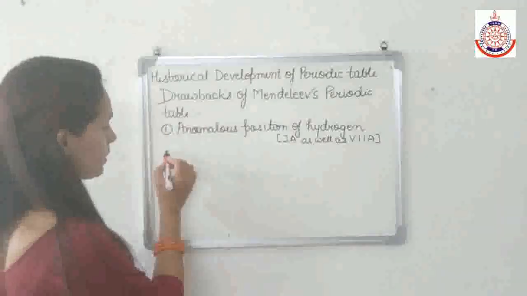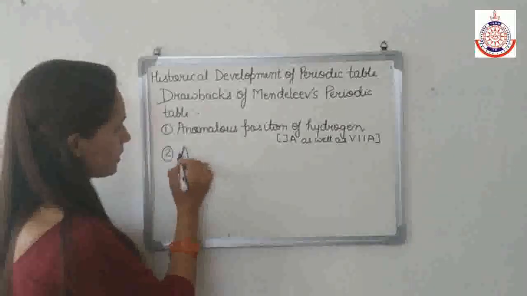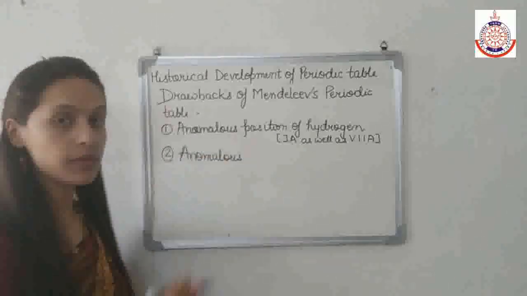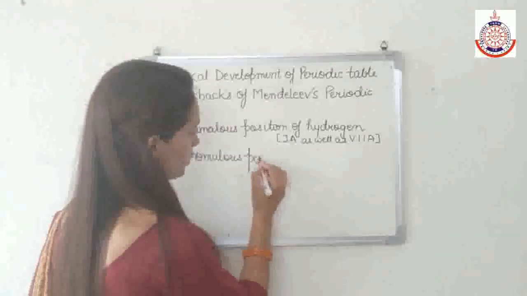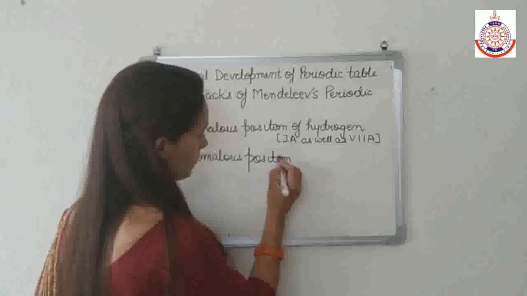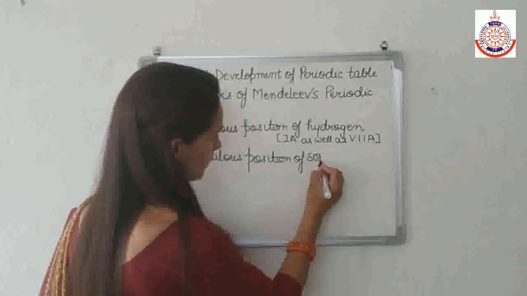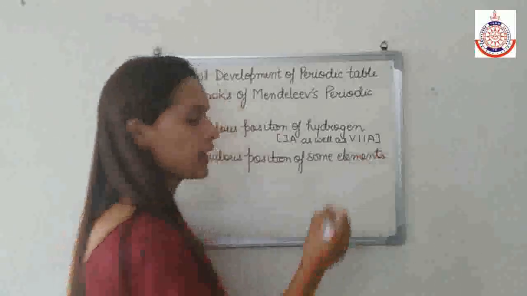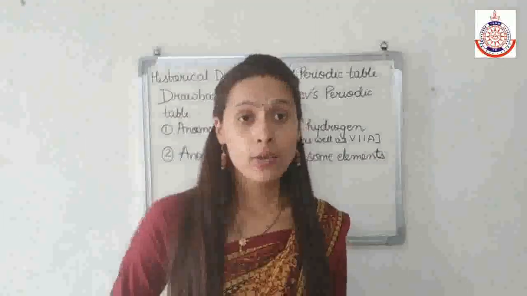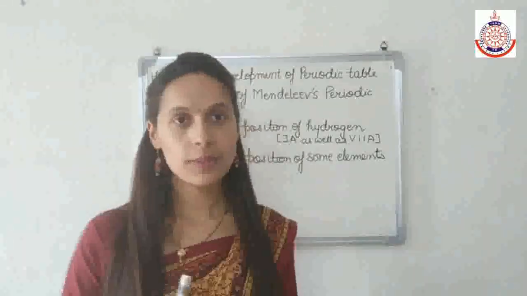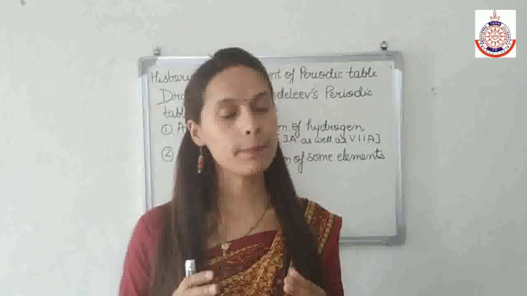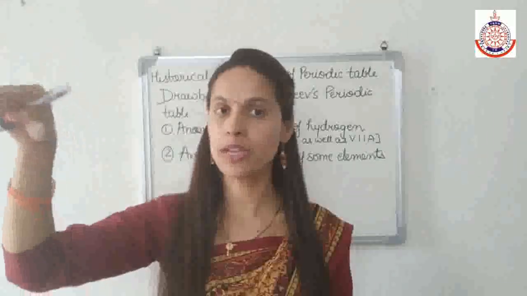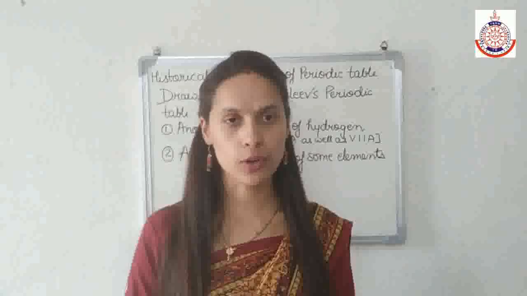Now, the second one is the anomalous position of some elements. If we talk about the base of Mendeleev's periodic table, the base of the Mendeleev periodic table is the increasing order of the atomic weight.